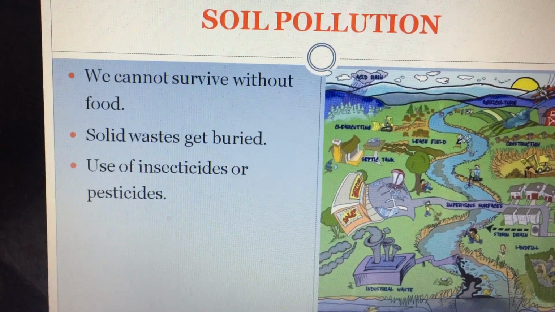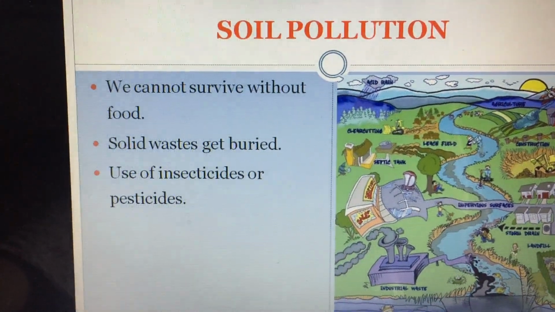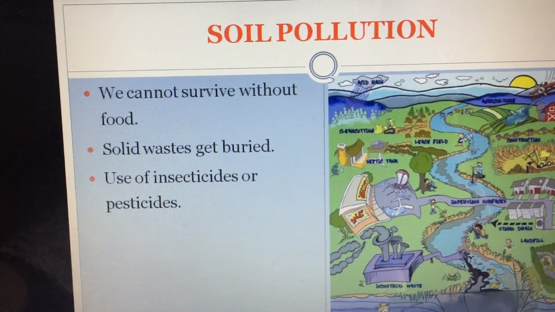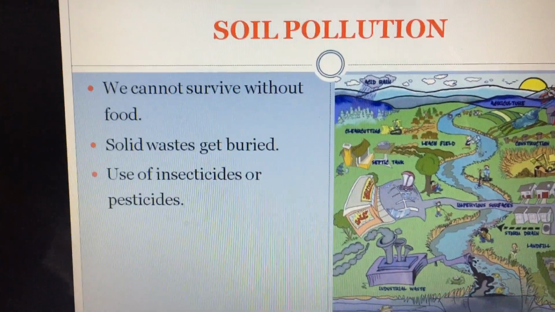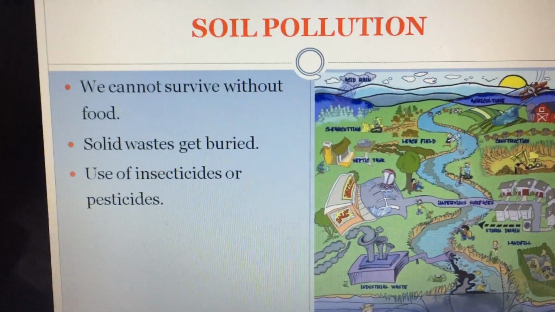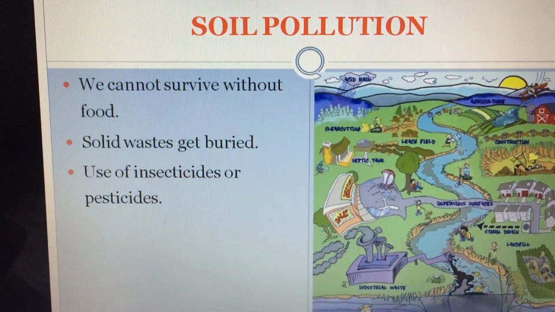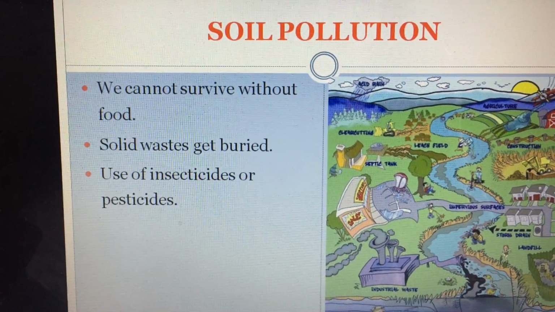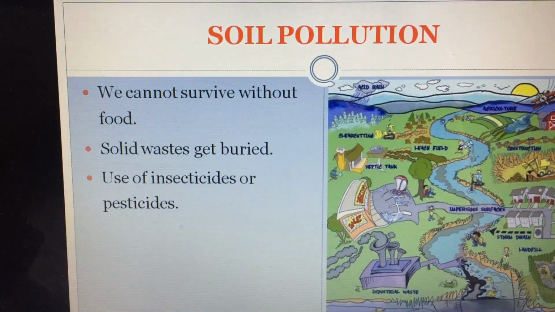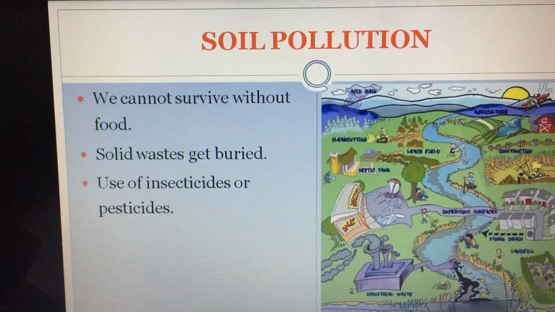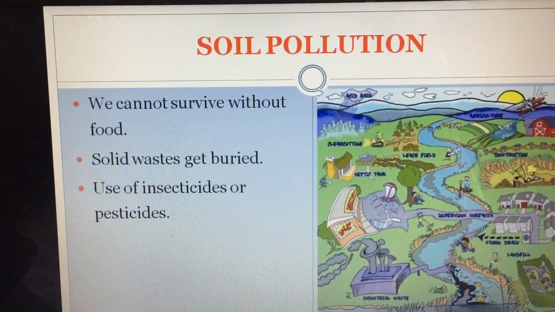Use of insecticides or pesticides: as I told, insecticides and pesticides are chemicals that kill the insects on the plants. Now when these chemicals are used, where are these plants grown? In the soil. So the soil also gets affected and polluted.